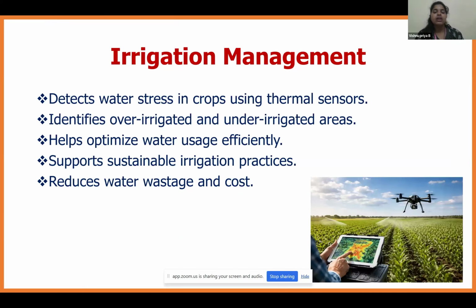Next is irrigation management. For irrigation management, the drone detects actual water stress in the crop using the thermal sensor. As we discussed earlier, the thermal sensor detects the heat signature, and it is also used for search and rescue operations. So here the thermal sensor is used so that we can get the proper heat signature. It will identify over-irrigated and under-irrigated areas separately, and it helps optimum water usage efficiency. It supports sustainable irrigation practices and reduces water wastage and cost.